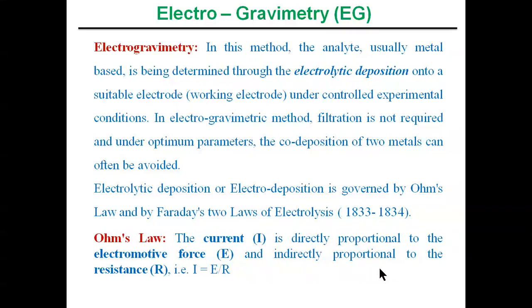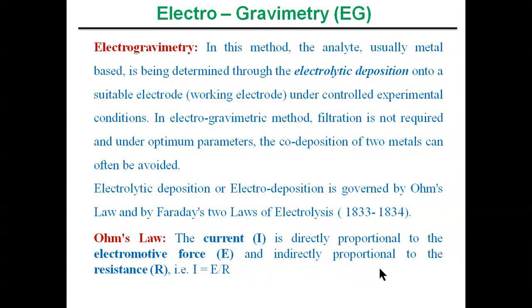The name itself indicates gravimetry, meaning the measurement of the mass of the sample, and electro meaning that by the application of either voltage or current, we are doing the separation of the analytes from the sample mixture.